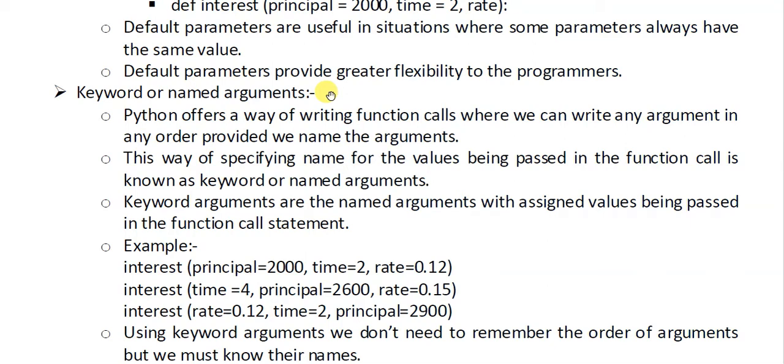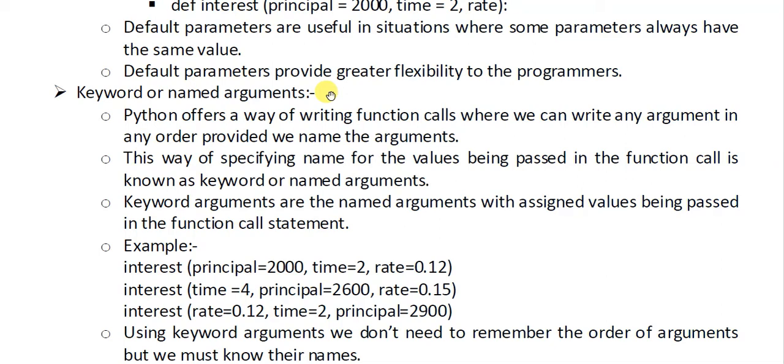That is okay. But in the second one, time has been put at the first position, principal at second, and rate at third. But as we have mentioned the name of the variable with the value, the first value that we have written is time equal to 4. So the variable time will be set as 4. The variable principal will be set as 2600, and the variable rate will be set as 0.15.